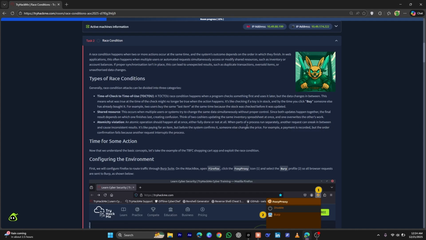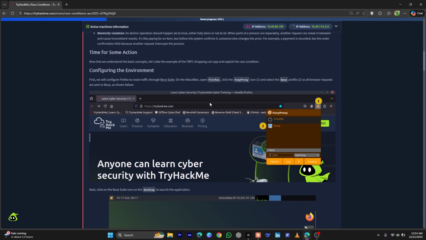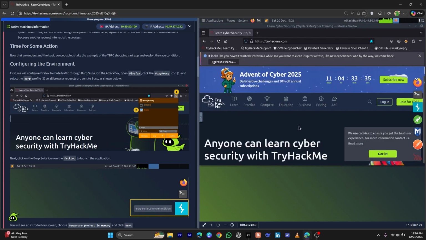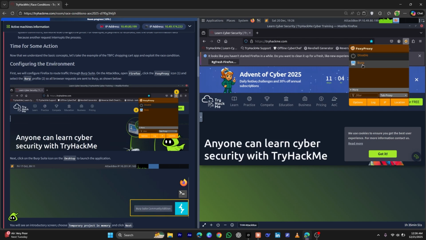let's move to the next step. In this step what we will be doing is going to our attack box, and then we will open the Firefox. Let me actually open the attack box so that we can follow through. What they are saying over here is that first we will open the Firefox, and then we will click on the Foxy Proxy extension. Okay, so the Firefox is now open. What we will do next is click on the Foxy Proxy icon, as you can see over here, and then we will select Burp.